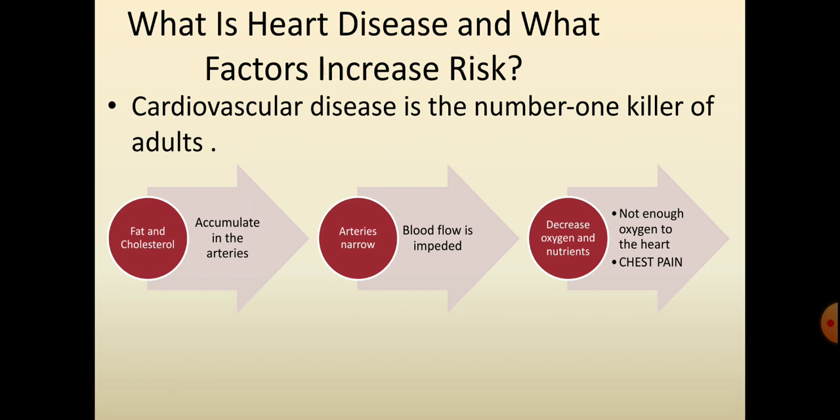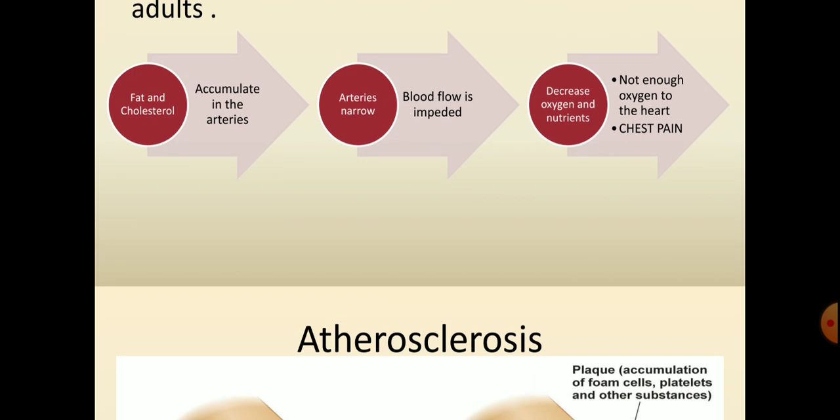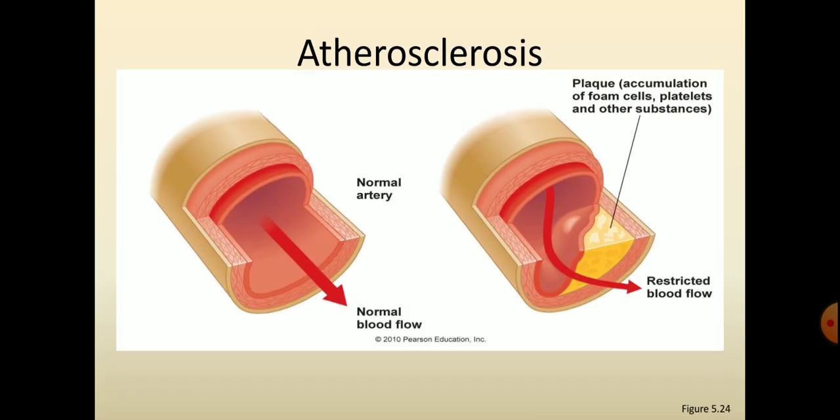And due to this, there is narrowing of the artery, and due to the narrowing of the artery, the blood flow is decreased or impeded, and due to the decreased blood flow, there is a decrease in oxygen and nutrient supply to the target organs or target parts of the heart. So, due to the decrease in oxygen and nutrient supply, which means not enough oxygen to the heart, chest pain is observed, which may be the reason for myocardial infarction.